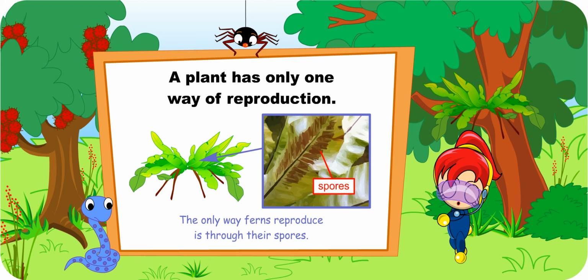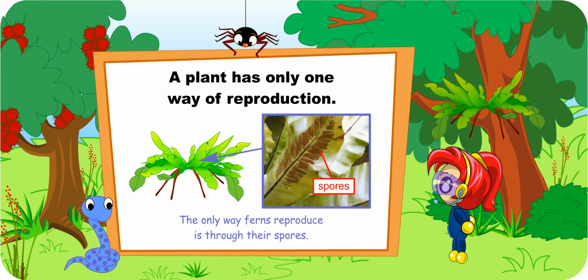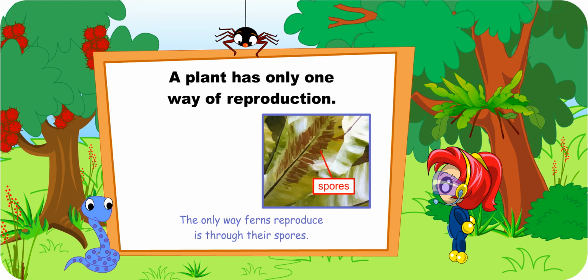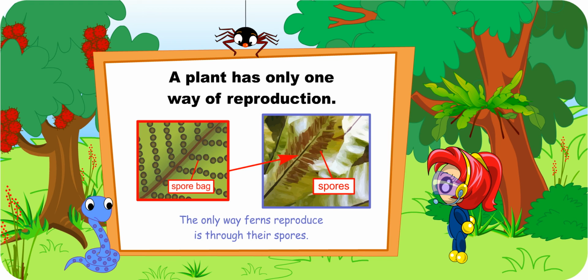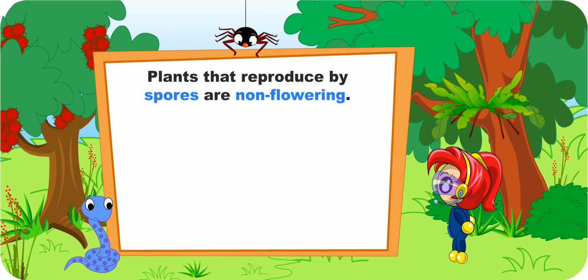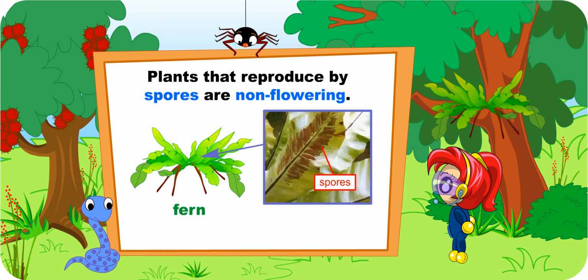What are spores, teacher? Spores are very tiny, powder-like cells that will grow into new plants. These cells are stored in the spore bags of the plant. What kind of plants reproduce by spores? Plants that reproduce by spores are non-flowering. An example is the fern, which has microscopic spores. The spores, being small and light, are easily dispersed by the wind.